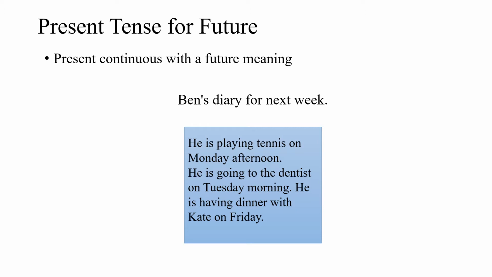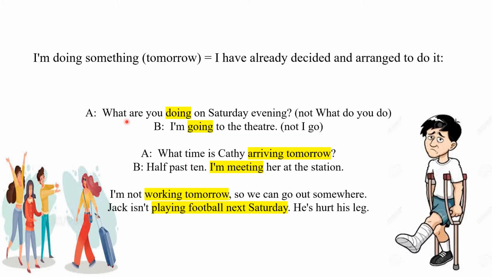In all these examples, we can see that he has already decided what he is going to do in the coming week. So, he has used the present tense for a future situation. It means that we can use a present continuous tense like doing something for a future situation which we have already decided and arranged to do.